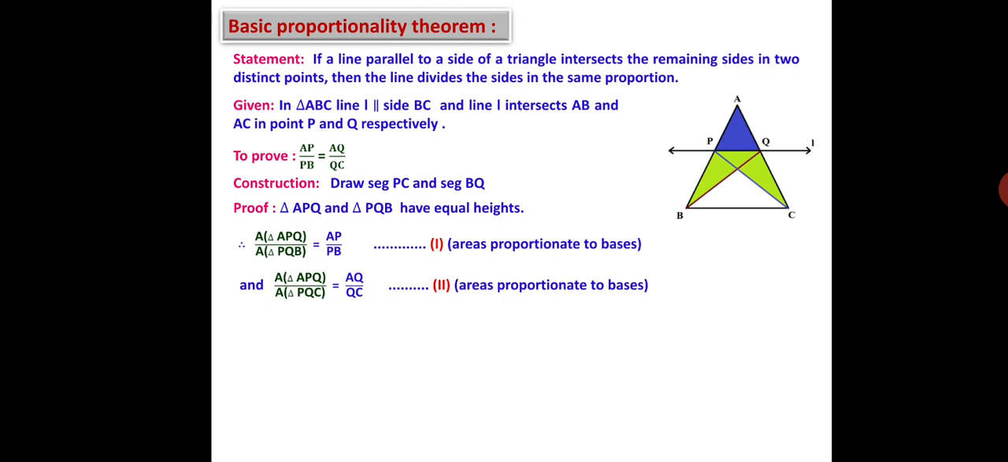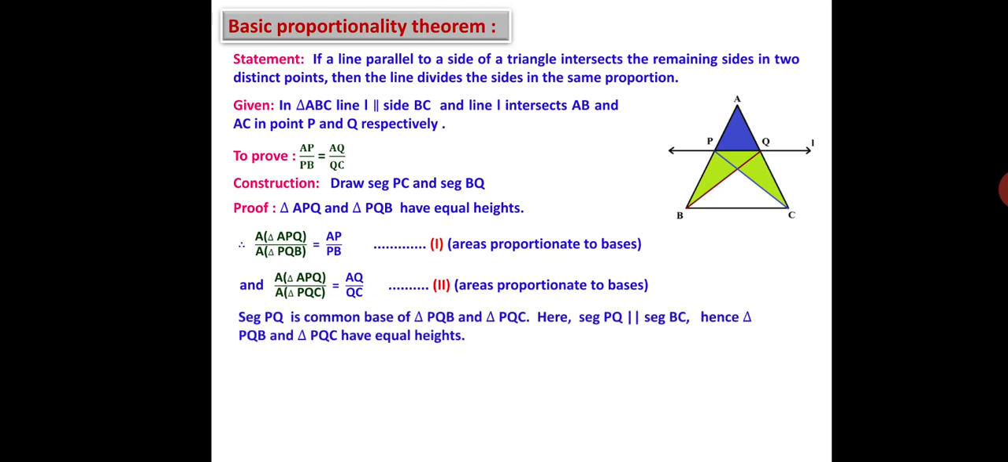And area of triangle APQ upon area of triangle PQC will be AQ upon QC, same as 1, that is areas proportional to their bases. Segment PQ is the common base of triangle PQB and triangle PQC. Here segment PQ is parallel to segment BC. Hence, triangle PQB and triangle PQC have equal heights. Therefore, area of triangle PQB will be equal to area of triangle PQC.